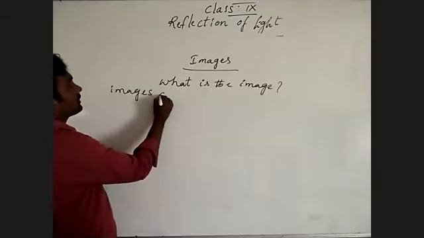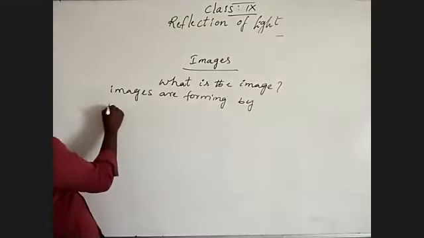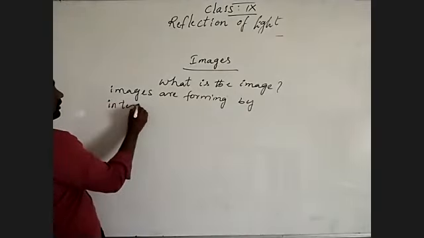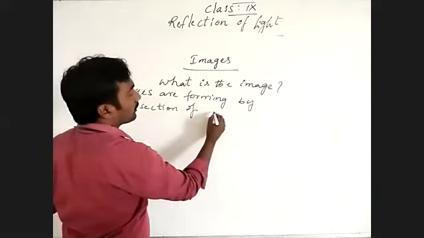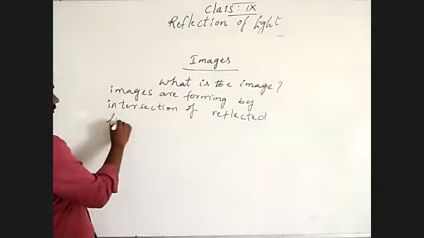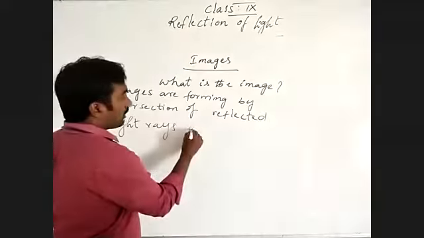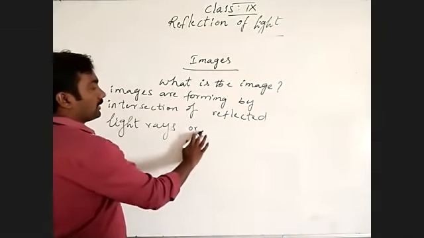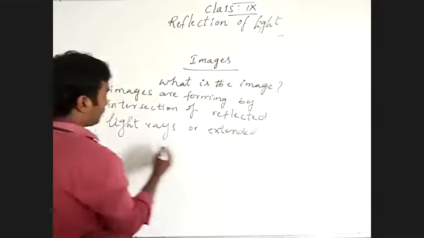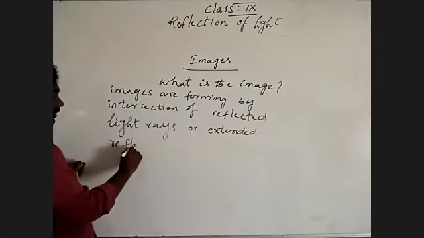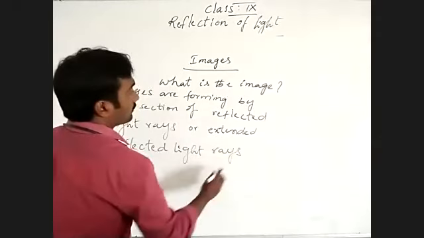Images are forming by the intersection of reflected light rays, or extended reflected light rays.